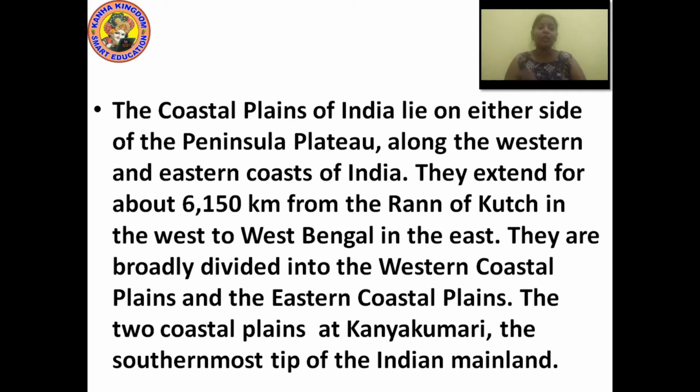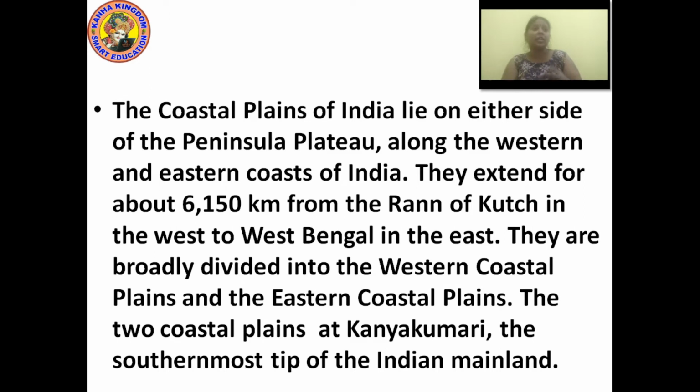The two coastal plains meet at Kanyakumari, the southernmost tip of the Indian mainland. These two coasts come together and join at the southernmost tip, at a place named Kanyakumari, where both the plains, the eastern and the western, meet each other. It means the last final tip of India, where the map of India ends, which is Kanyakumari.